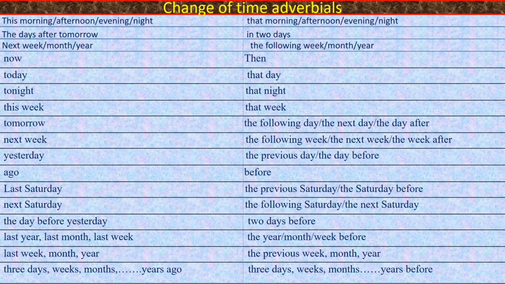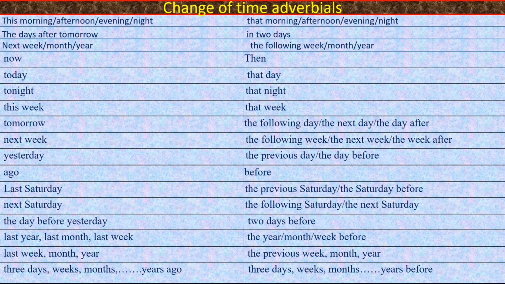Tomorrow will change into the following day, the next day, the day after. Next week will change into the following week, the next week, the week after. Yesterday will change into the previous day, the day before. Ago will change into before. Last Saturday will change into the previous Saturday, the Saturday before. Next Saturday will change into the following Saturday, the next Saturday.